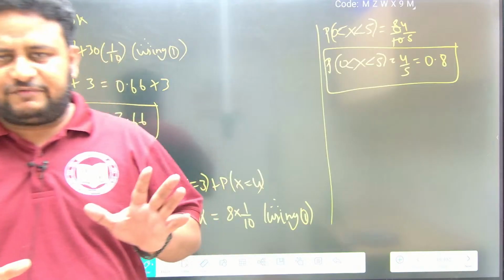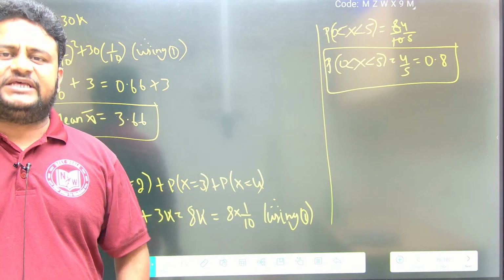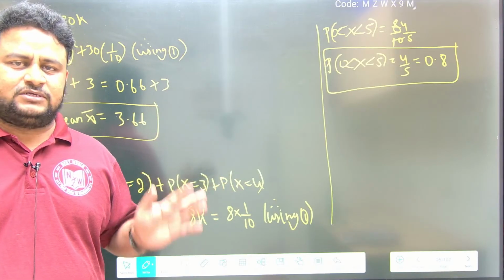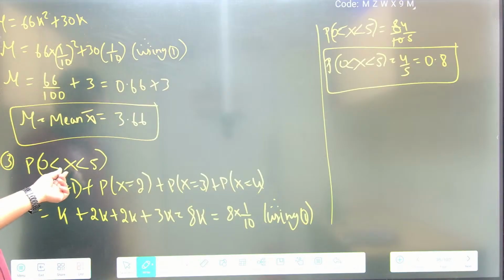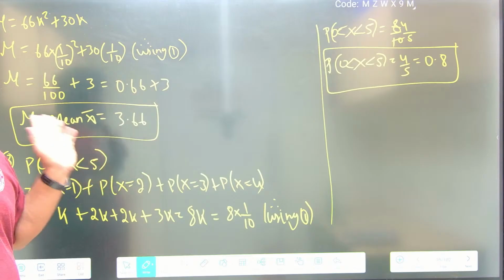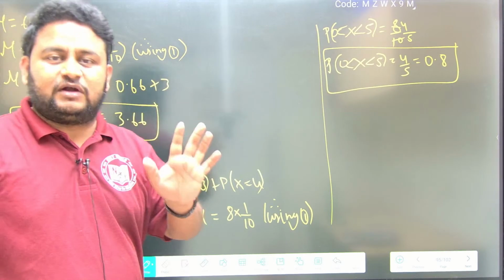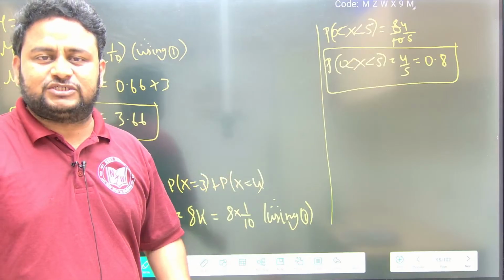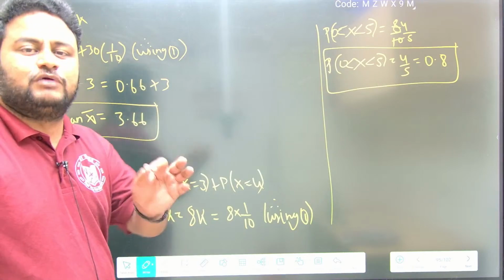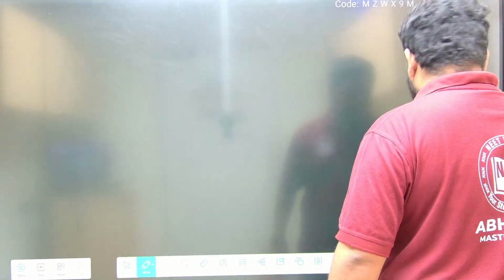So all three we found out. First we found the value of k, then the mean. Mean is the summation of xi into p of xi. Then the probability of x greater than 0 and less than 5. How did we find k? We used total probability, that is, the summation of p of xi will be equal to 1. That is the thing we used. Now let us go to the next question.